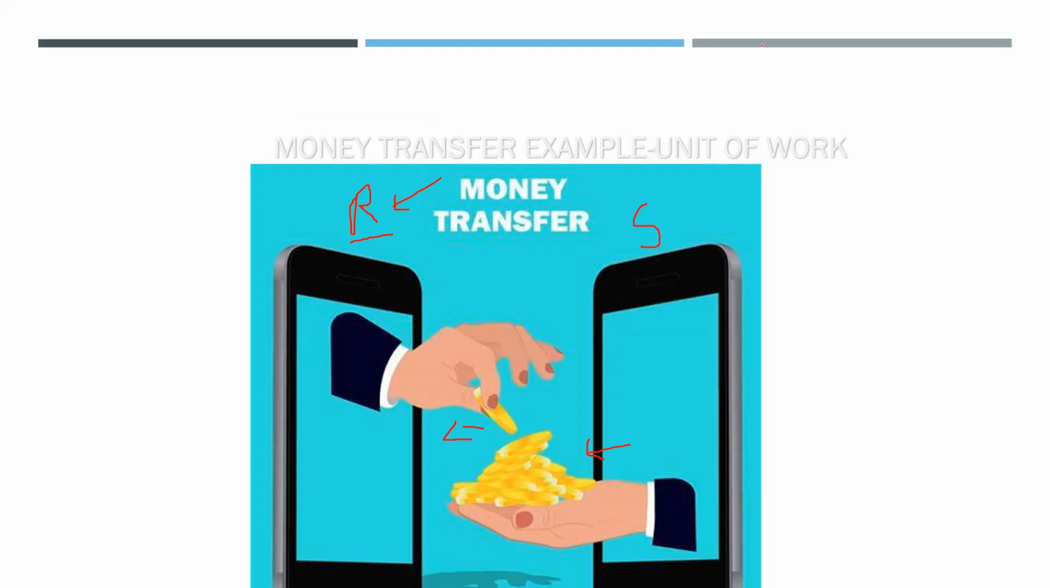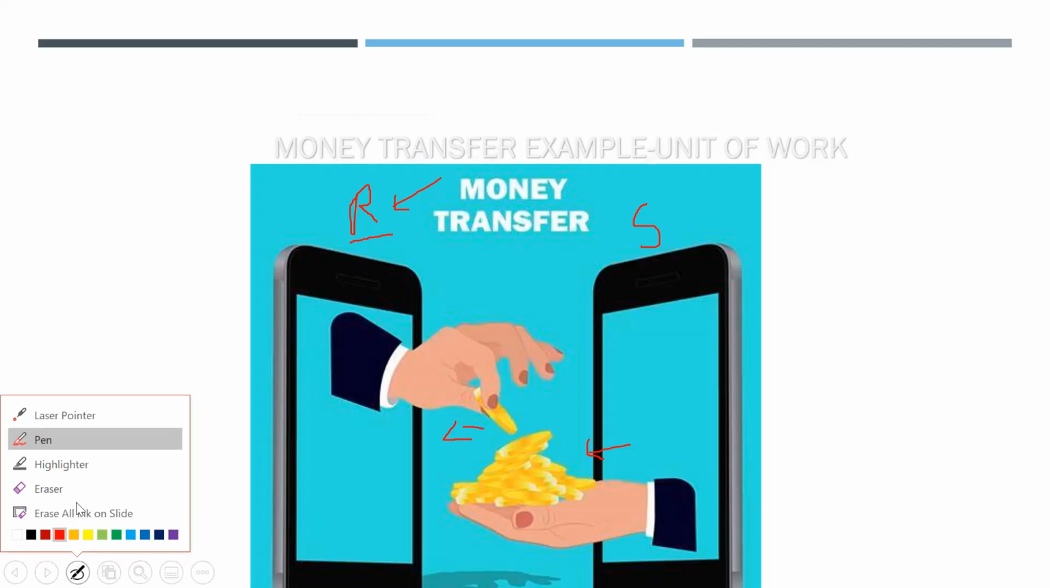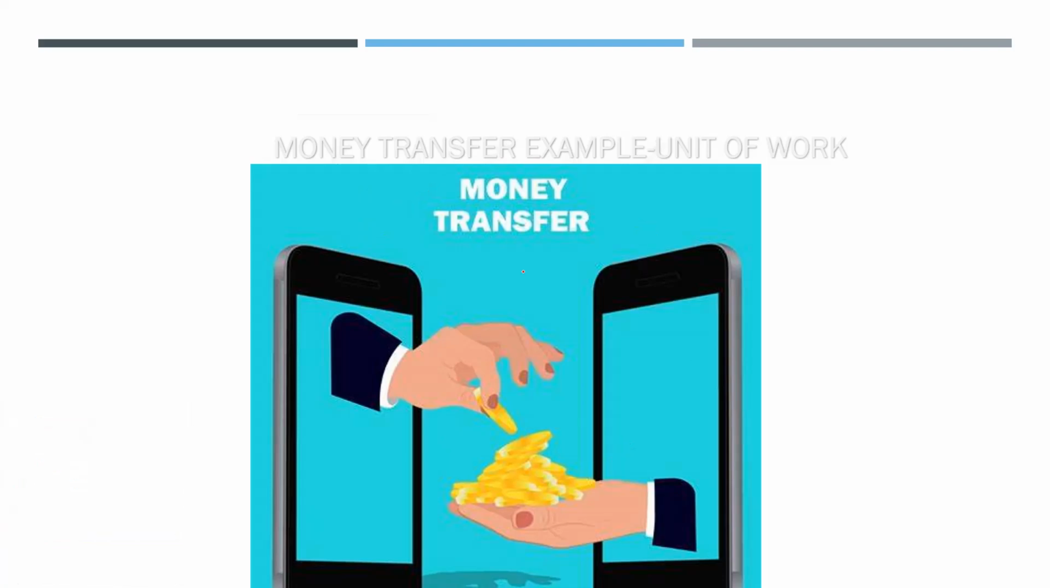Both users should receive a message. The sender should receive a message that the money is debited, and the receiver should receive a message that the money is credited. The sender should also get a message that the receiver has received the money and the transaction is successful. If there is no failure while performing the whole operation, the transaction is 100% completed.